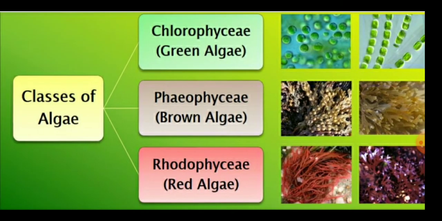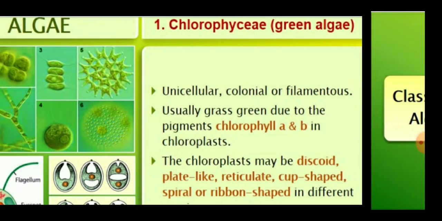So children, basically there are three categories of algae, or we can say three classes of algae. The first class is the Chlorophyceae, meaning all the green algae. Second is the Phaeophyceae, meaning brown algae, and third is the Rhodophyceae, meaning the red algae.